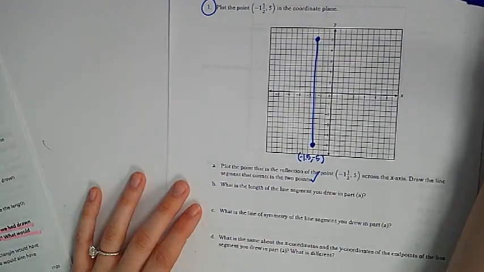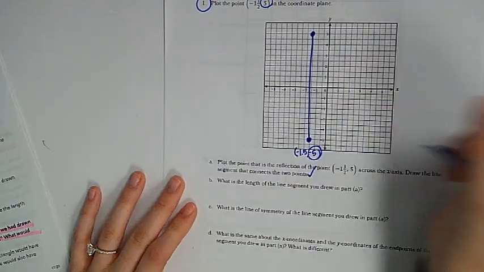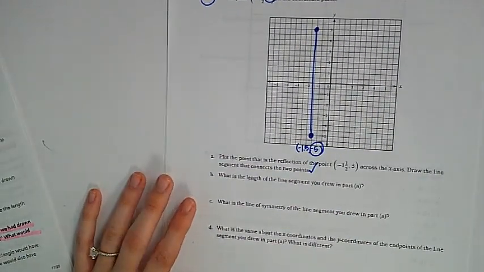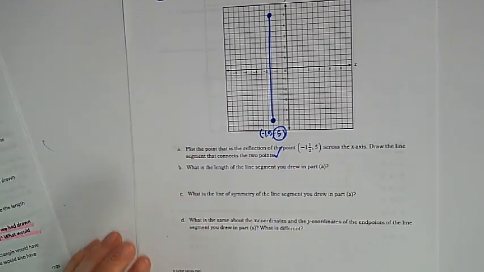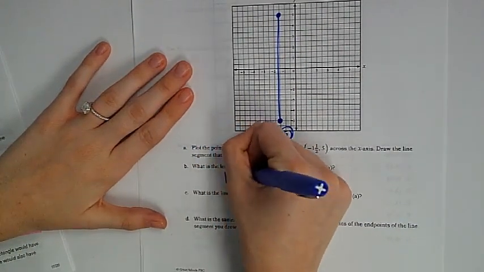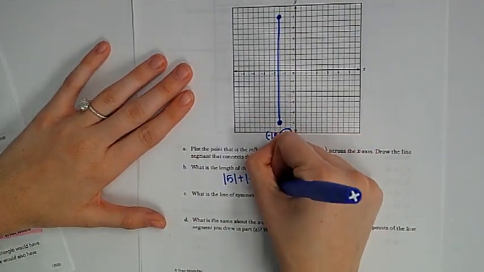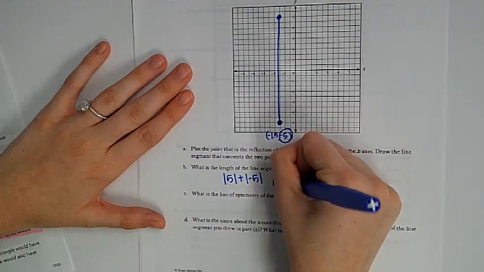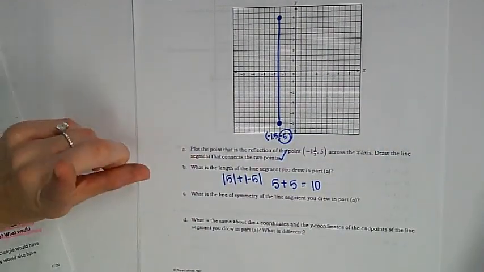No. So I'm going to be working with my y's. And then it's across quadrants, so across means add. So I'm going to add the absolute value of my 5 plus the absolute value of my -5. What's the absolute value of 5? 5. What's the absolute value of -5? 5. 5 plus 5 is? Okay, well, I'm talking about length. So it's 10 units.